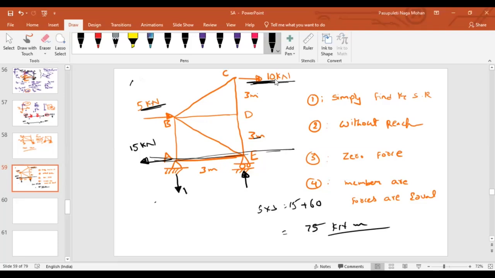Let us say this is R and this is also R. Then what about the anti-clockwise moment that is generated because of this R? R into 3, and it should be equal to 75. Then what will be my R? 75 by 3. How much will it be? 25.